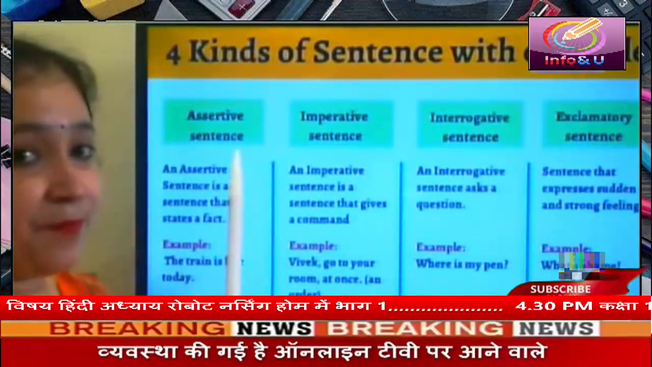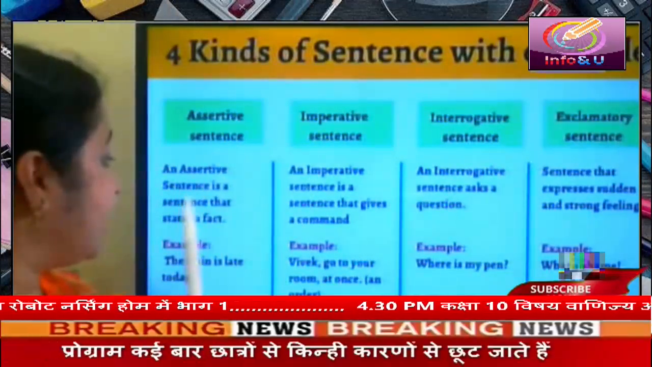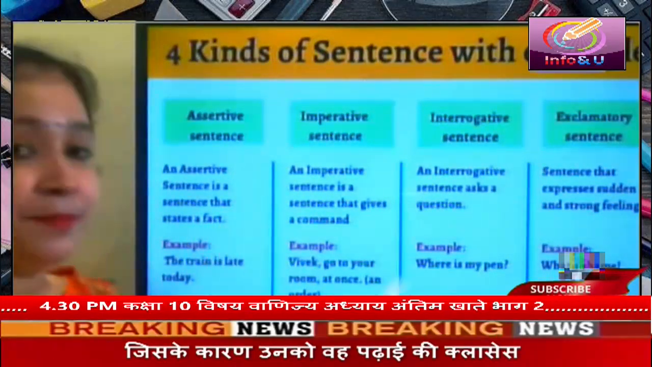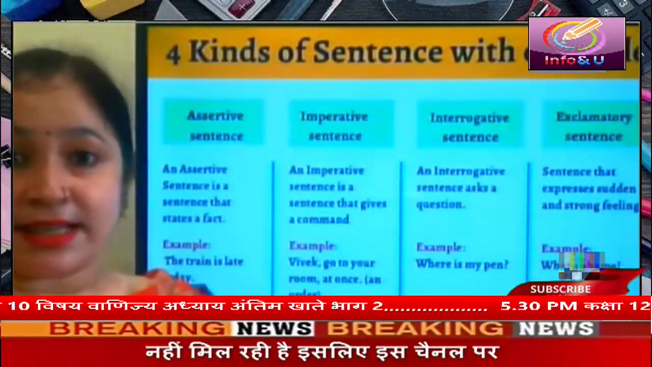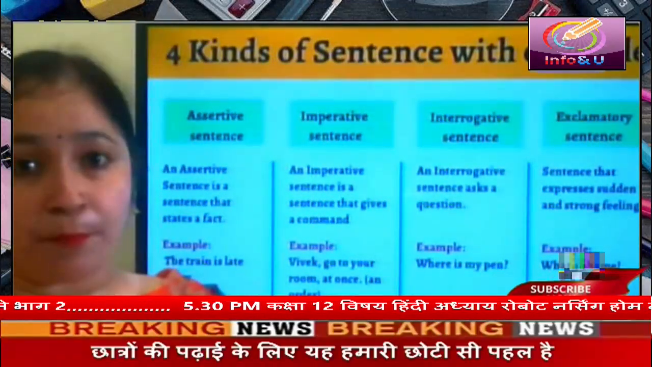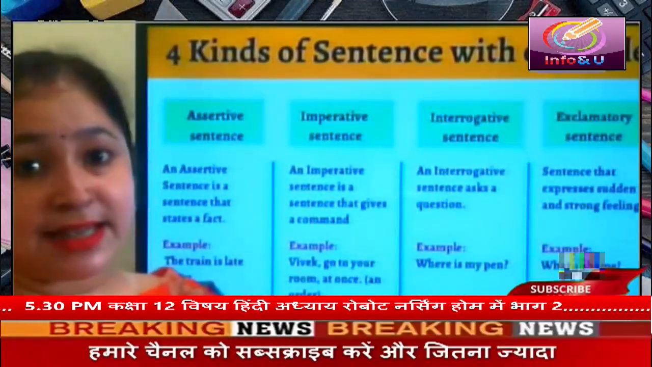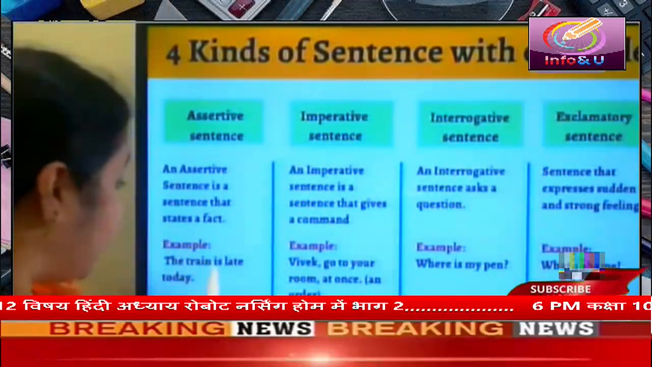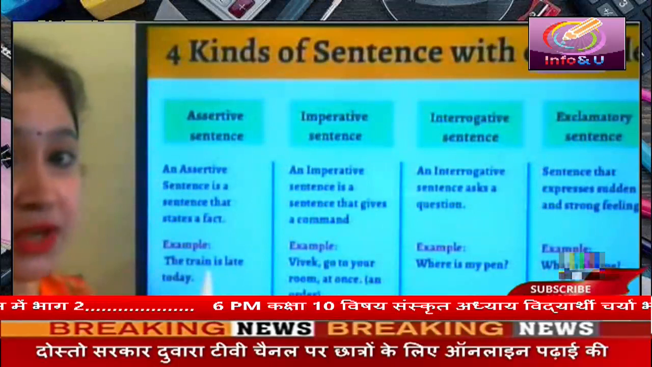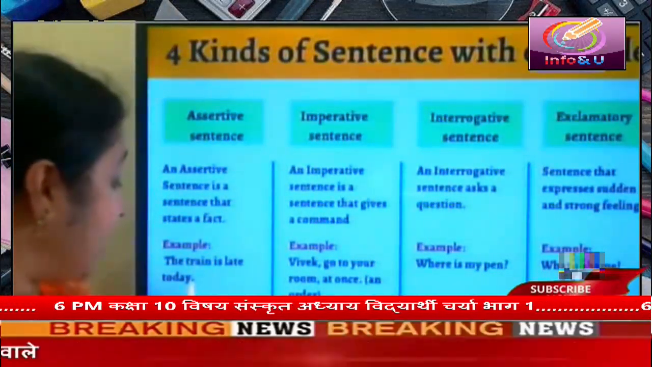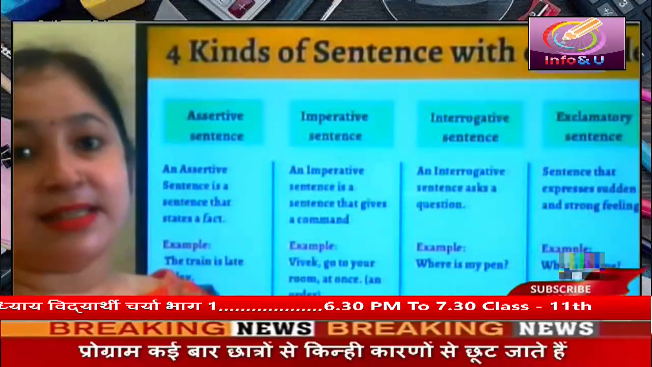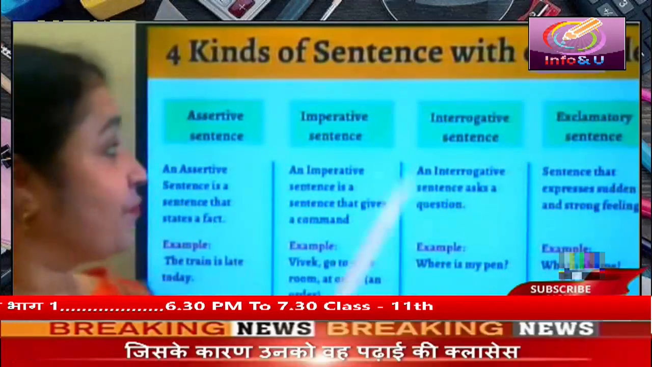Assertive sentence. An assertive sentence is a sentence that states a fact. Dear students, these sentences start with a subject and end with a full stop. You can see in this example, the train is late today. In this sentence, the train is the subject and the sentence has a full stop in the end. So we can say that this sentence is an assertive sentence.